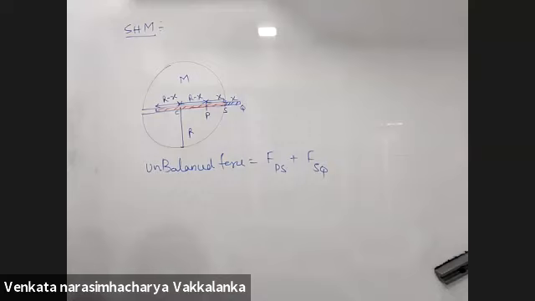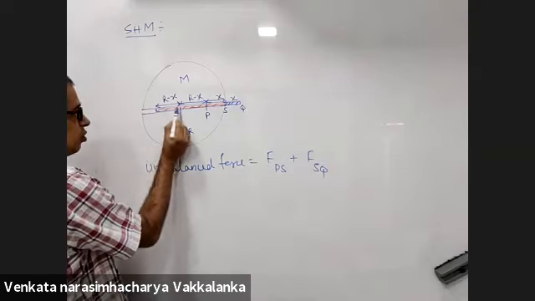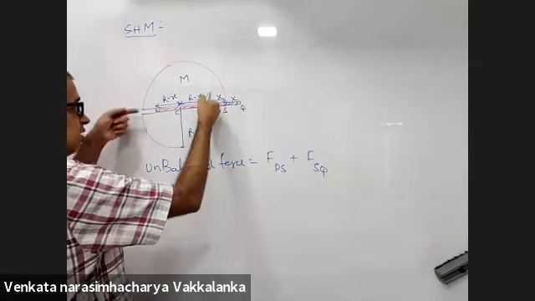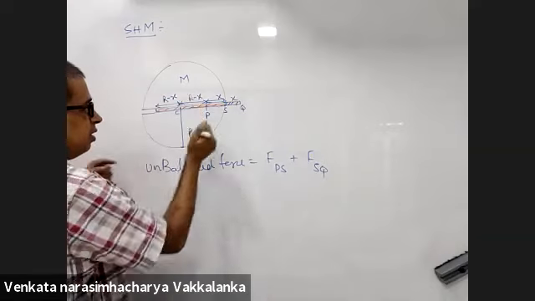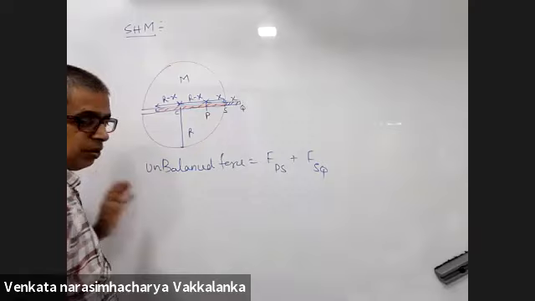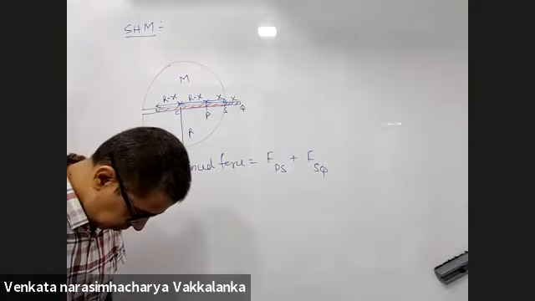So it will be the restoring force, right? This will be the restoring force. The force on this length of R minus x and this length of R minus x will cancel out each other. The unbalanced force is because of the force on PS and SQ. Is everybody convinced with this? Yes, sir.